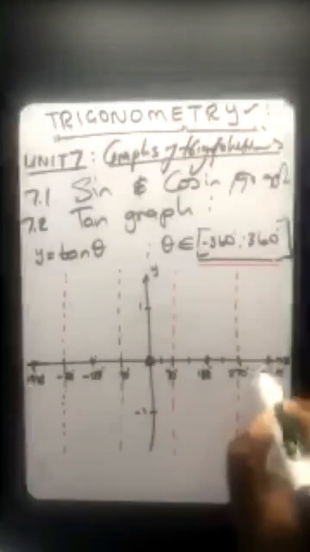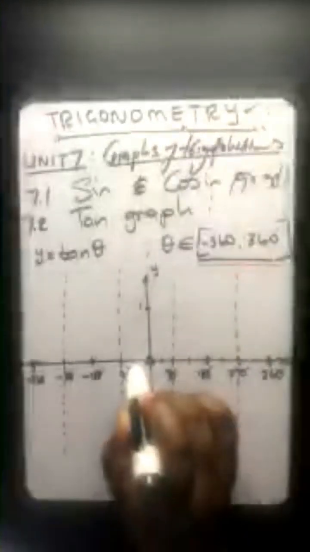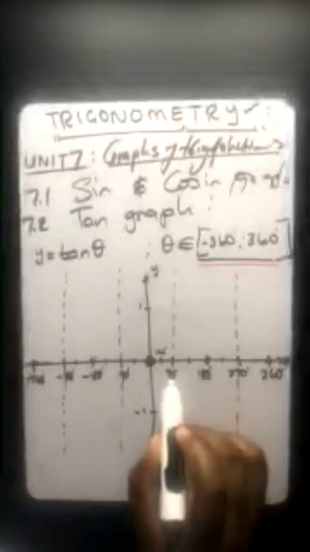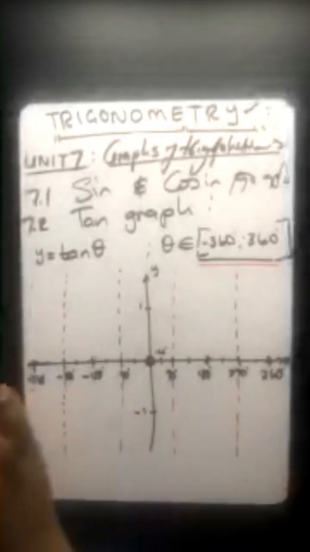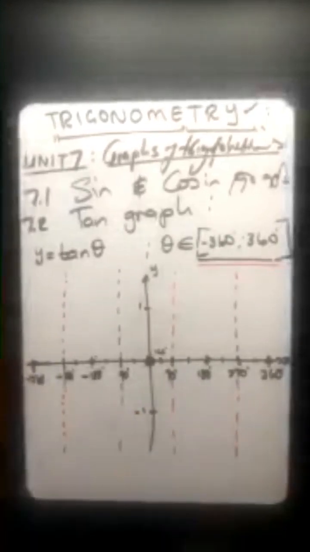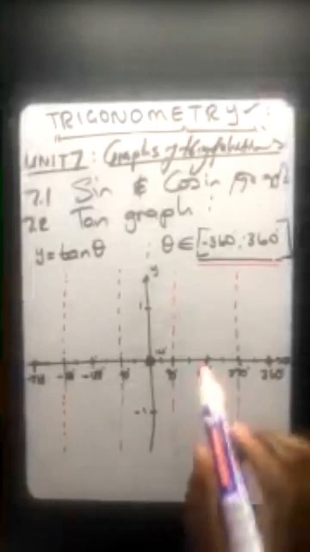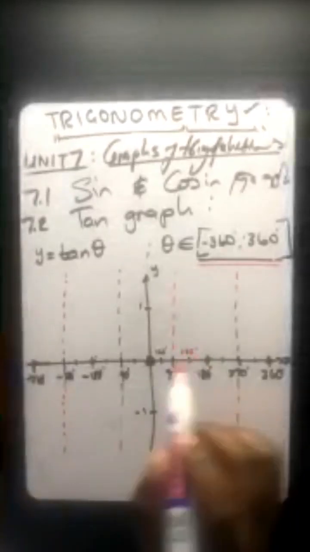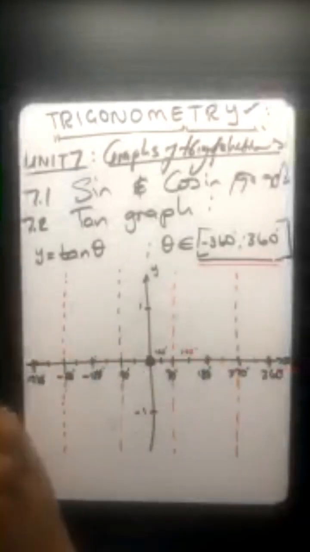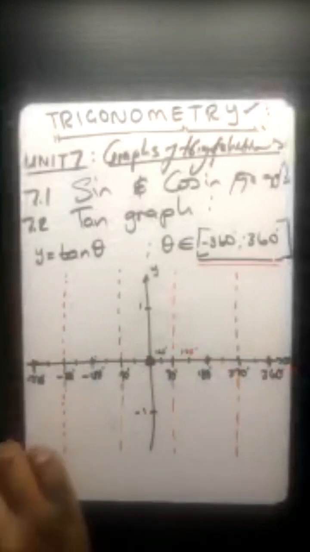What are the critical points? The critical points are these points in between. They guide you regarding the shape of your function. What is between 0 and 90? Is it not 45? What is between 90 and 180? Just say 90 plus 180 divided by 2, you get 135. Those are the critical points. What about between those? 180 plus 270 divided by 2 is 225.